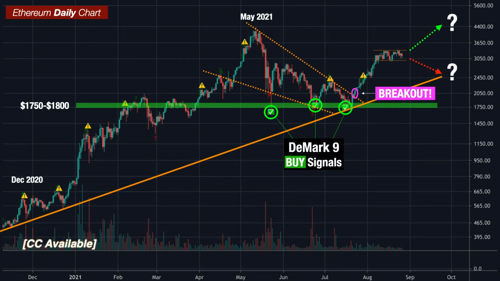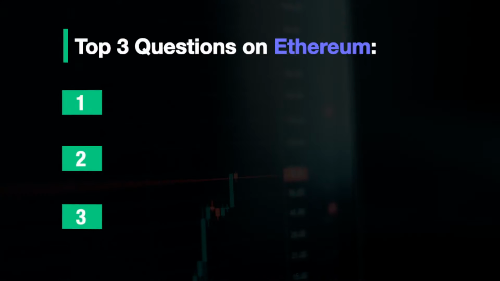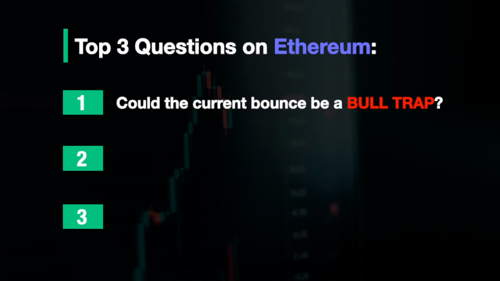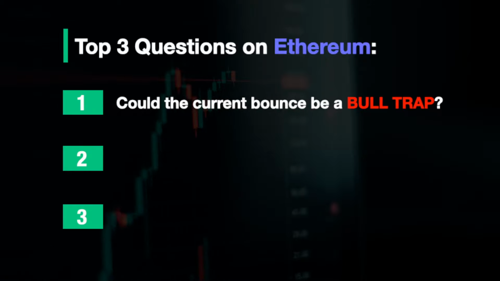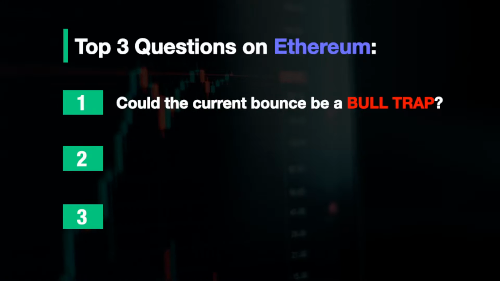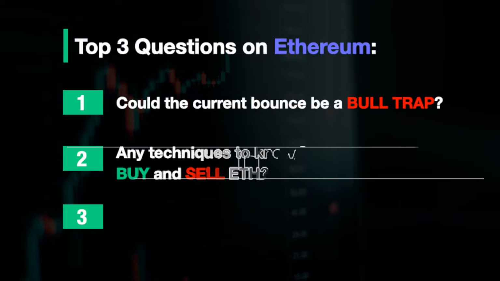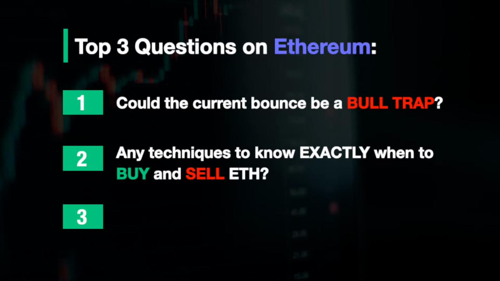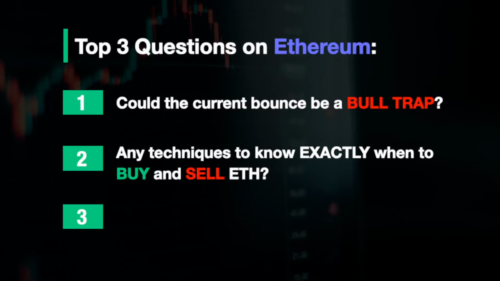A lot of you guys have been asking me about Ethereum recently, and all of the questions are about one of three things. First, is this 60% correction on Ethereum officially over? Or is the current bounce just a bull trap and we're going to have further corrections before the next bull run? Second, are there any ways that can help us, especially the beginners, to know when exactly is the best time to buy and sell Ethereum?